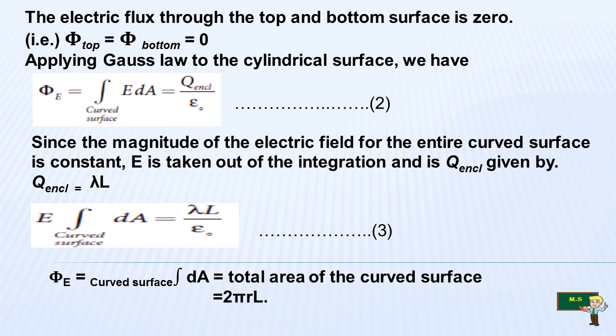Now we can substitute: E times the integral over the curved surface of dA is equal to lambda L by epsilon naught. This is equation number 3. The integral of dA over the curved surface is the total area of the curved surface, which is 2 pi RL. We can substitute 2 pi RL instead of the integral of dA.